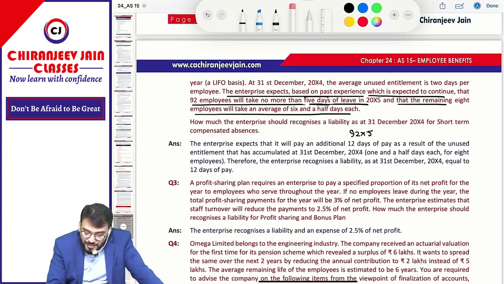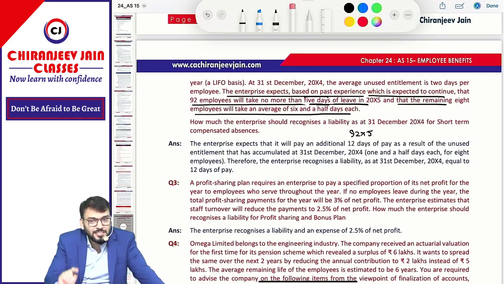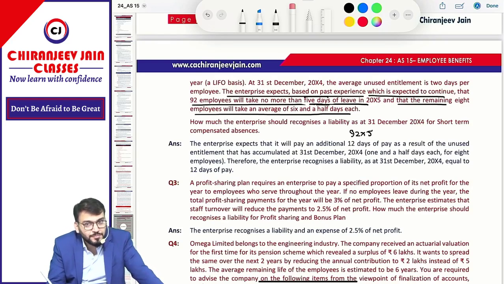The entity expects, based on past experience which is expected to continue, that 92 employees will take not more than 5 days of leave in 2005. So their expectation is that in the year 2005 they will take 5 days. So can I say it will be adjusted with what? Current year entitlement, correct?